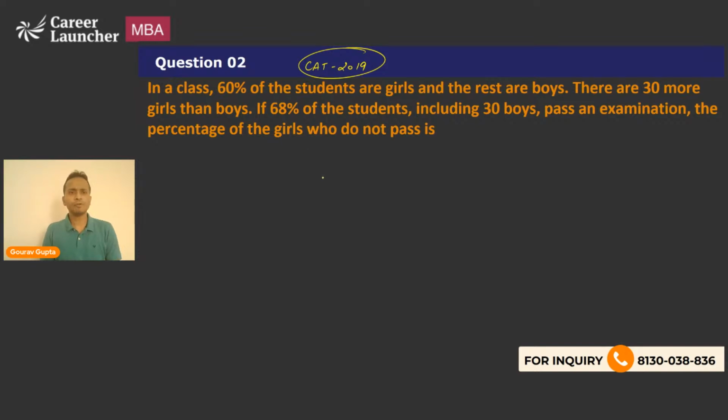In a class, 60% of the students are girls. So girls is 60 percentage of total number of students, and the rest are boys, clearly mentioned. So out of 100 percentage, 60% are girls. So 40 percentage of total will be boys. Okay. Now the difference between them in terms of percentage will be 20 percentage of total, and that is given as 30. There are 30 more girls than boys.